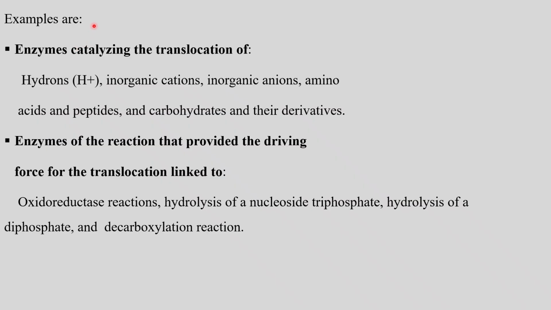Examples of translocases are enzymes catalyzing the translocation of hydrons, inorganic cations, inorganic anions, amino acids and peptides, and carbohydrates and their derivatives, or the enzymes of reactions that provide the driving force for the translocation, linked to oxidoreductase reactions, hydrolysis of nucleoside triphosphate, hydrolysis of diphosphates, and decarboxylation reactions. Thank you.